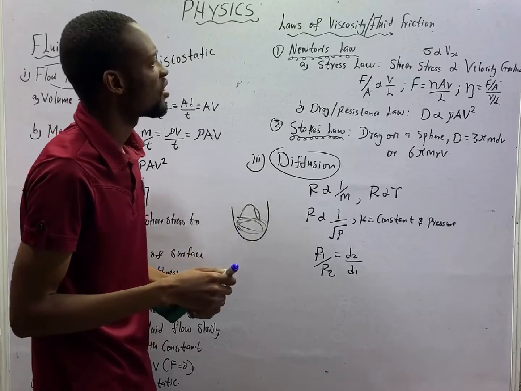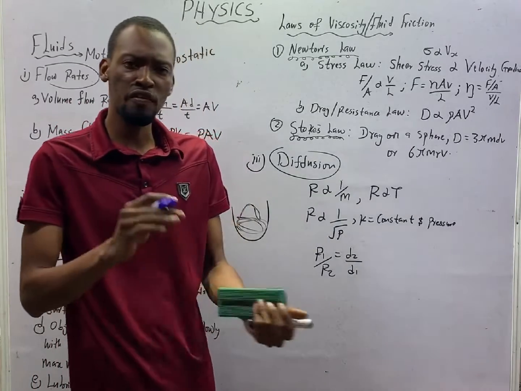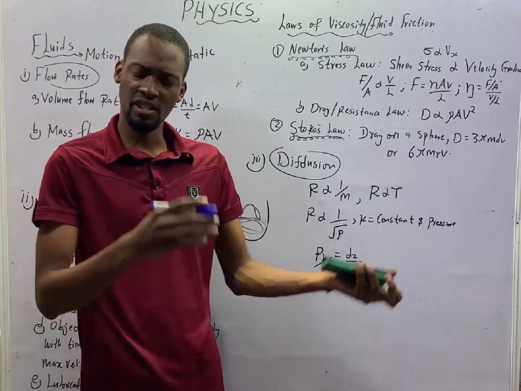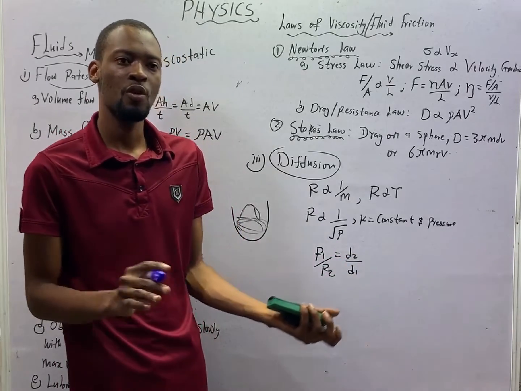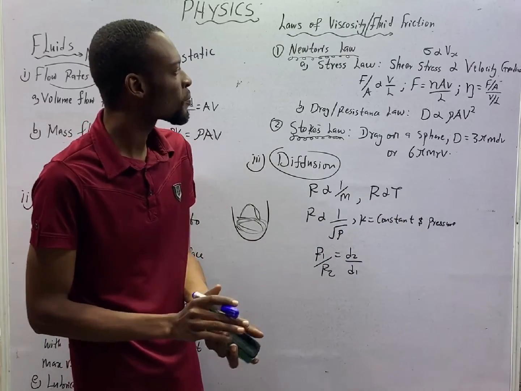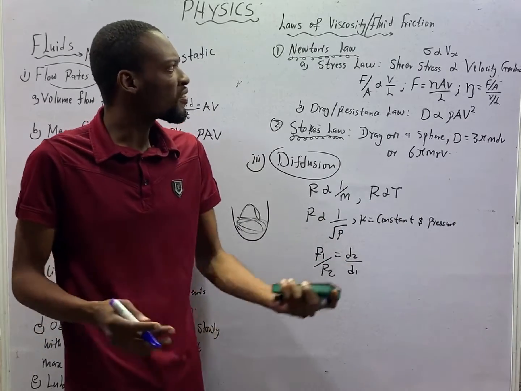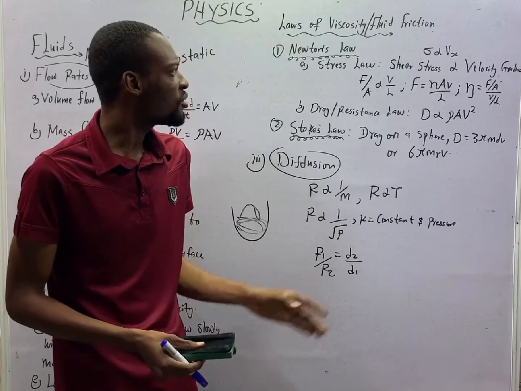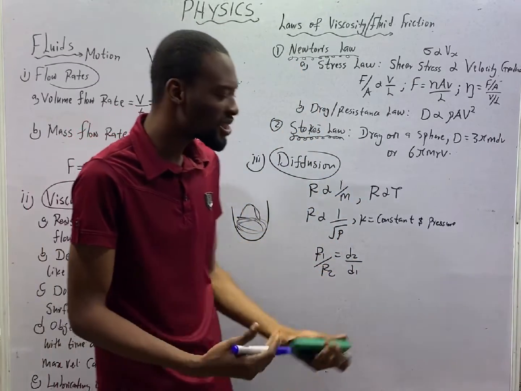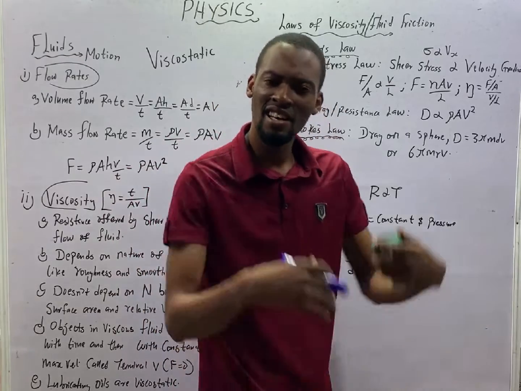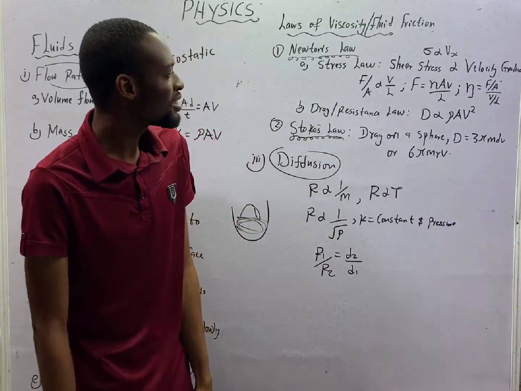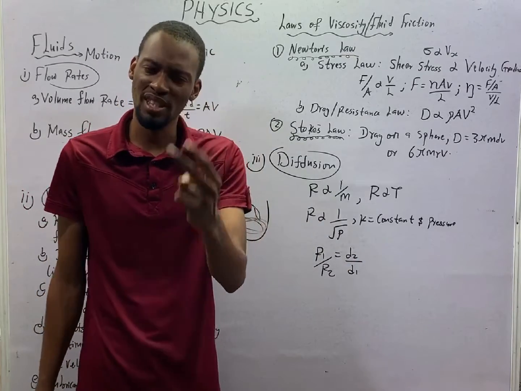And there are laws of viscosity or fluid friction generally. You can refer to viscosity as friction in fluids, while friction in solids is referred to as friction generally. The two laws of viscosity are Newton's law and Stokes' law. You may be surprised, what is Newton doing here again? In fact, when it comes to viscosity, Newton has two laws here.